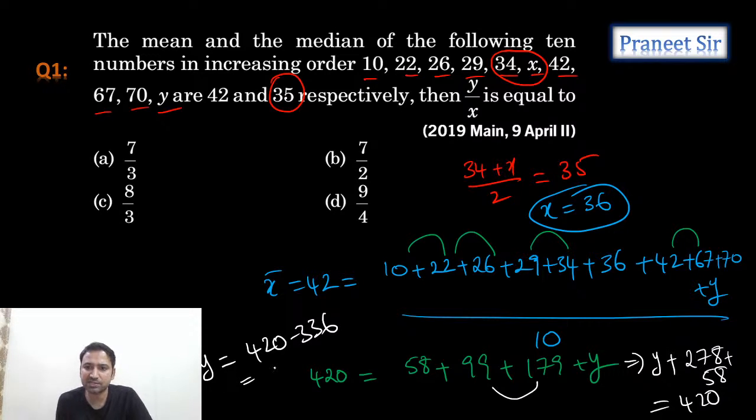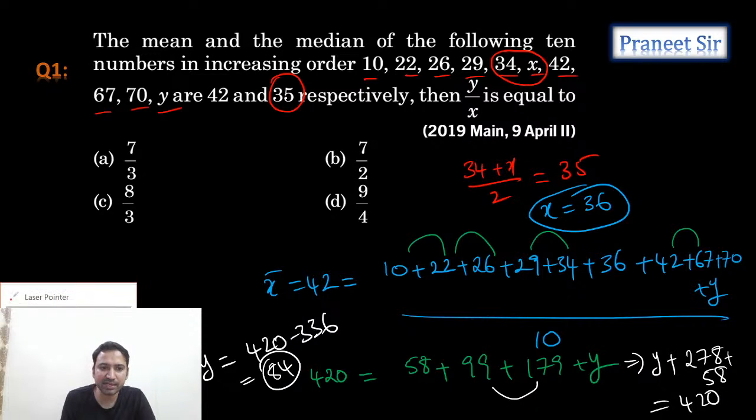So total how much we're getting is the y value? Right. 120 minus 36, which is equal to 100 minus 16, which is equal to 84. Yes, y is equal to 84, we got it. So as we got the x value and y value, now let's calculate y by x.